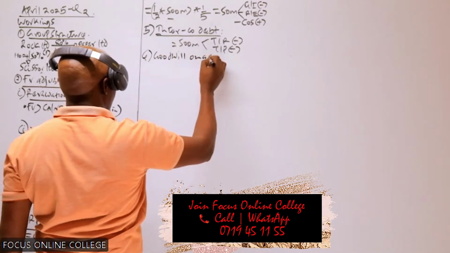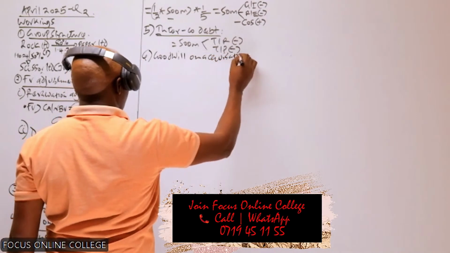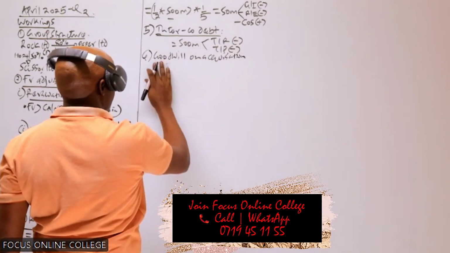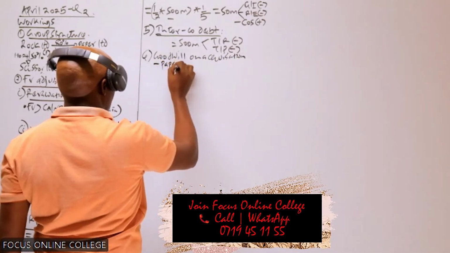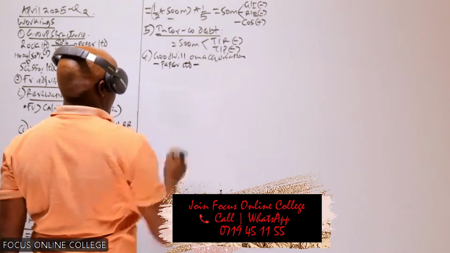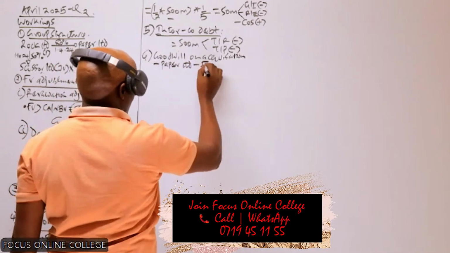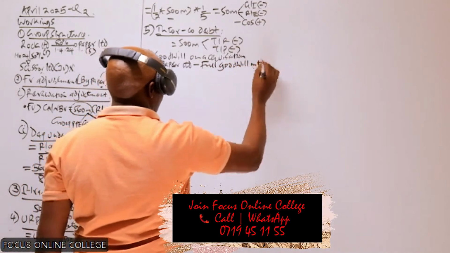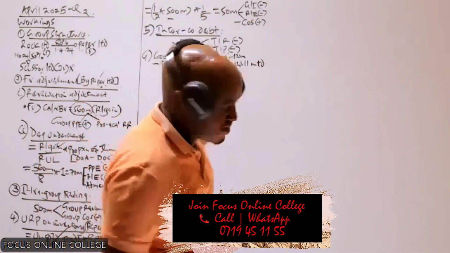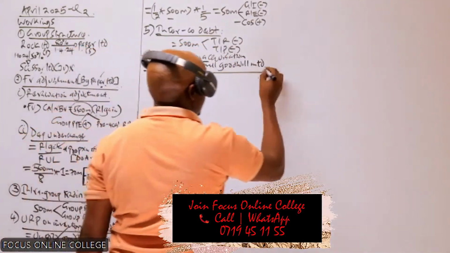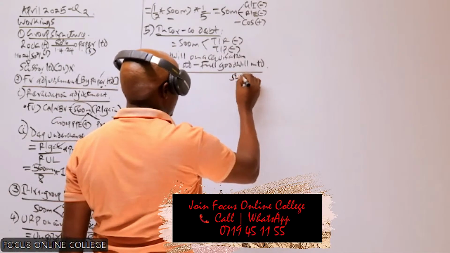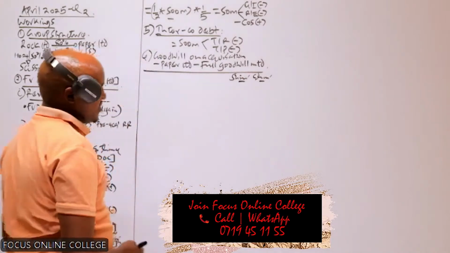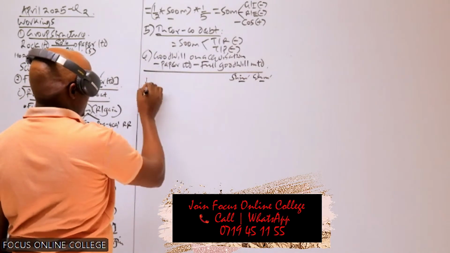The goodwill on acquisition of this company, that is Paper Limited, as per the information we have in note number 2, we are using the full goodwill method. So here we need to have 2 columns, and our figures are in millions of shillings. I hope you can remember how we compute the goodwill using the full goodwill method.